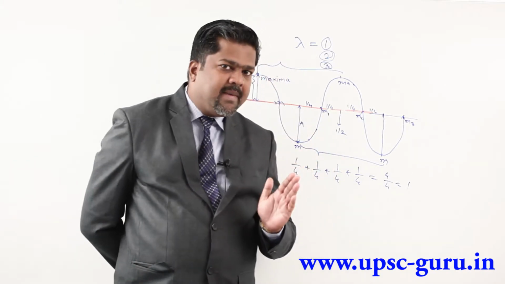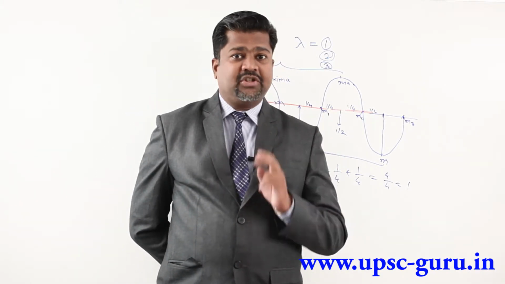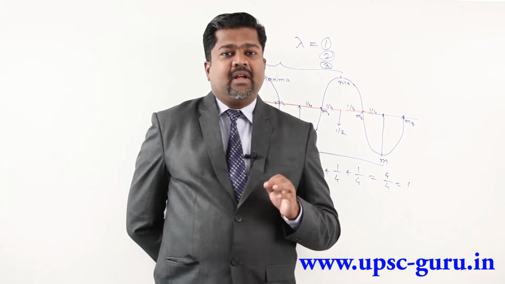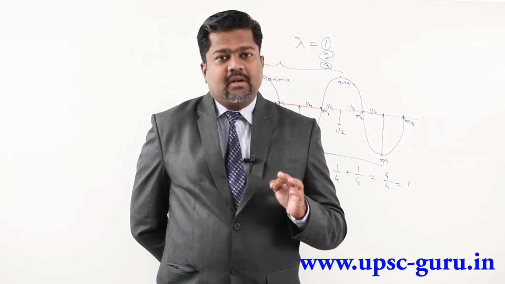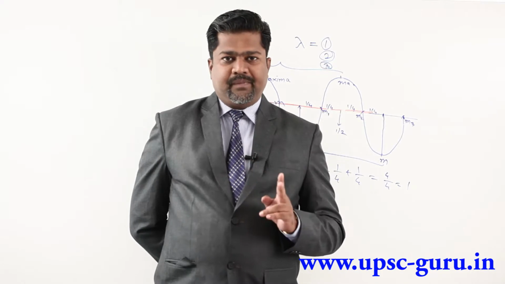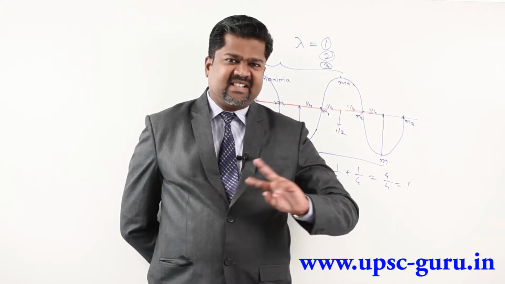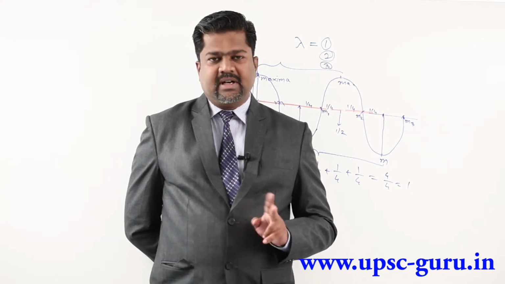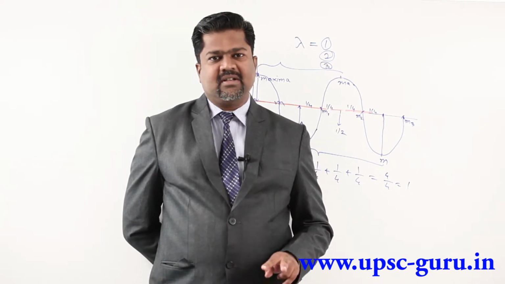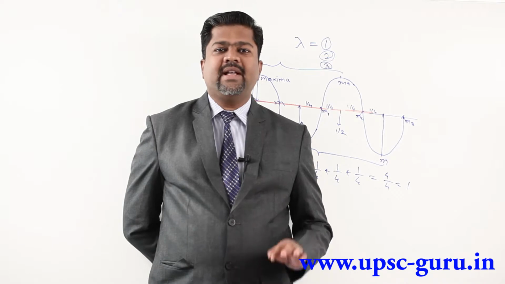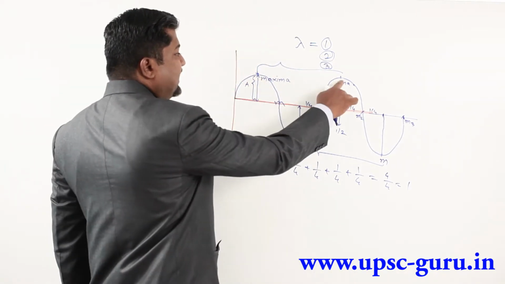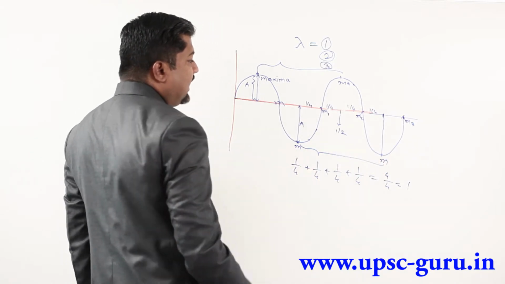But you can keep in mind only definition of wavelength. The proper higher level definition is that any two successive points that are in phase, the distance between these in phase successive points, that is called as wavelength. Here I should show that both maxima in phase, both minima in phase.